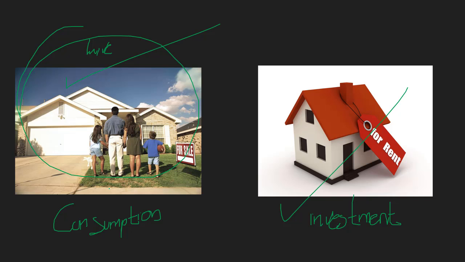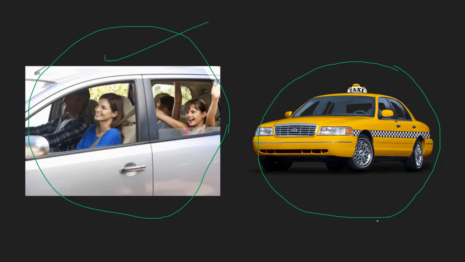In this case the reason for purchase is to live in, that's why it is called consumption, and in this case the purchase is to rent it out, so that's an investment. In this case too, this is consumption and this is investment. The reason for purchase matters.